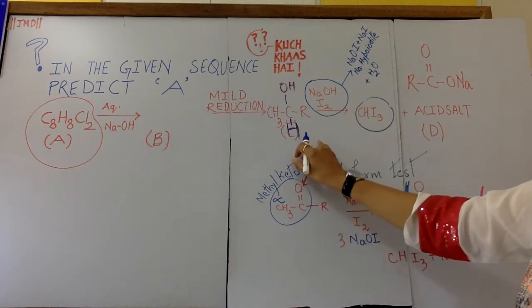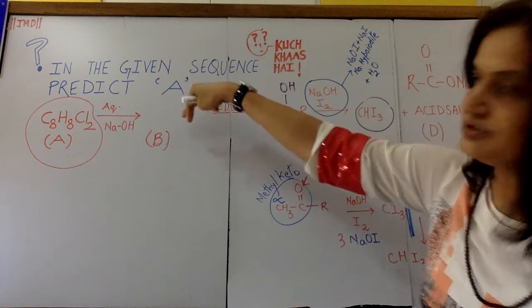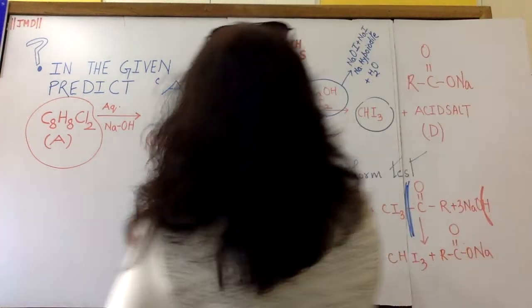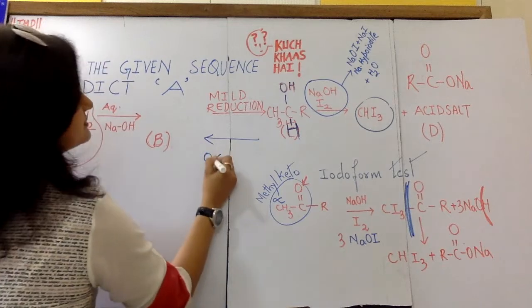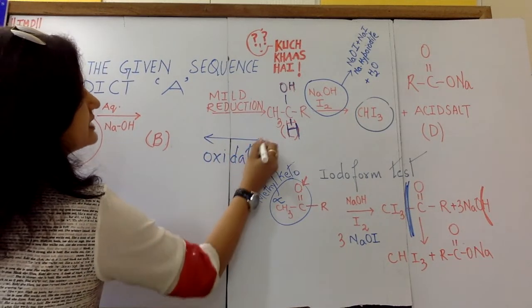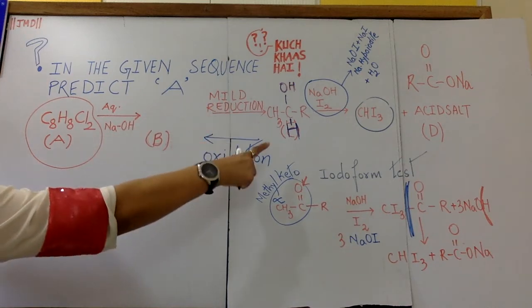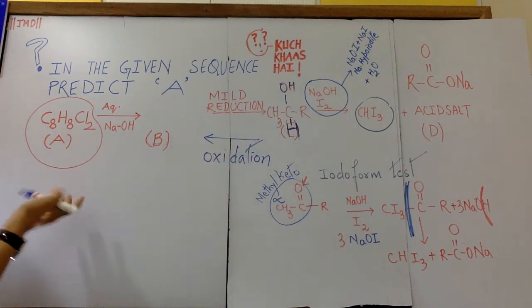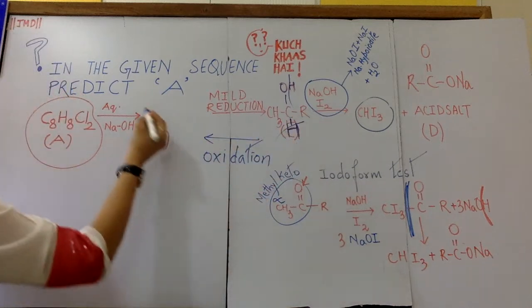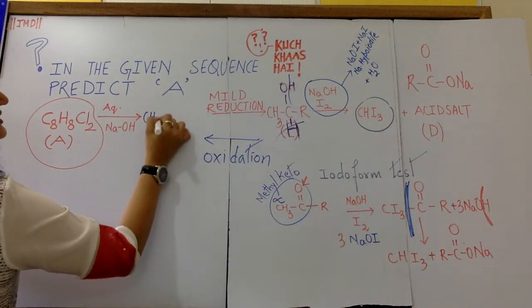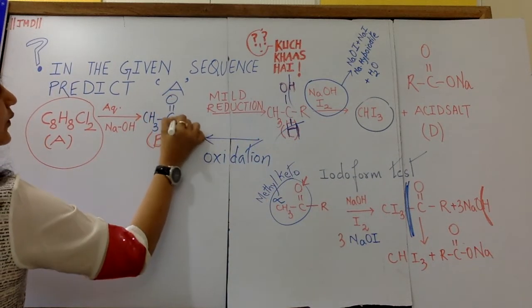This is C. This is obtained by mild reduction of the oxidized product. See, B on reduction gives C, so C on oxidation should give B. Now when I oxidize again, the H and R are removed and I get CH3, CO, R.